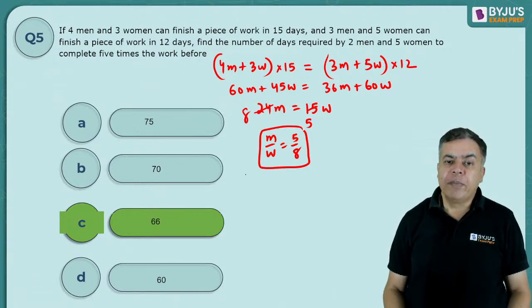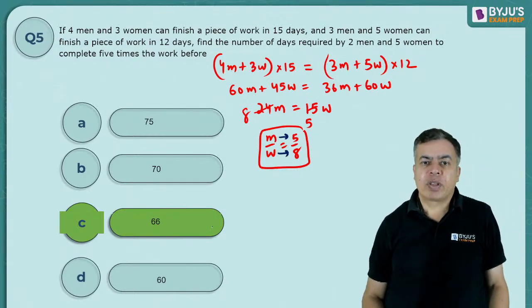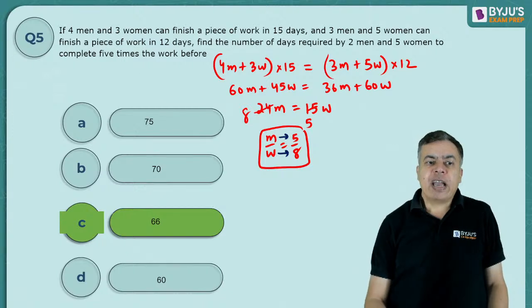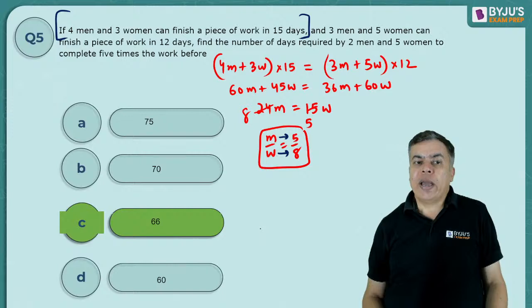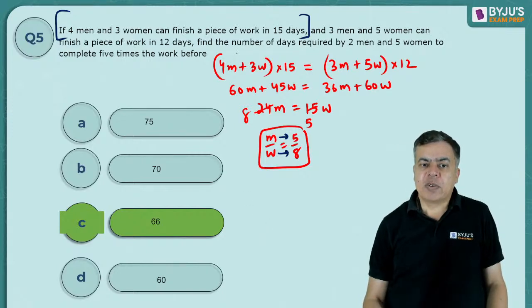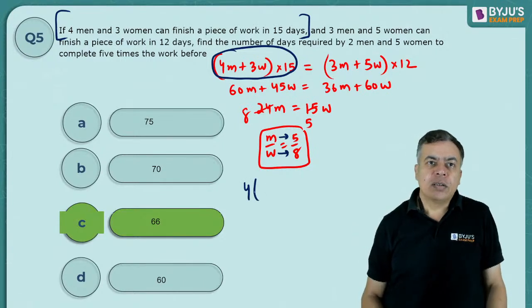So you can take now that men and women efficiency ratio to be like this. This is the men and women efficiency ratio. So men will be doing 5 units per day, women will be doing 8 units per day. Now you can take any one of the cases. One case was that 4 men and 3 women. This was the case. So that means 4 men are doing,